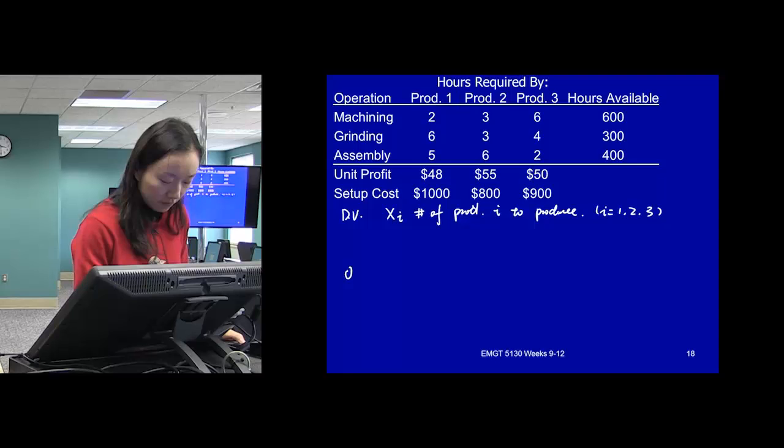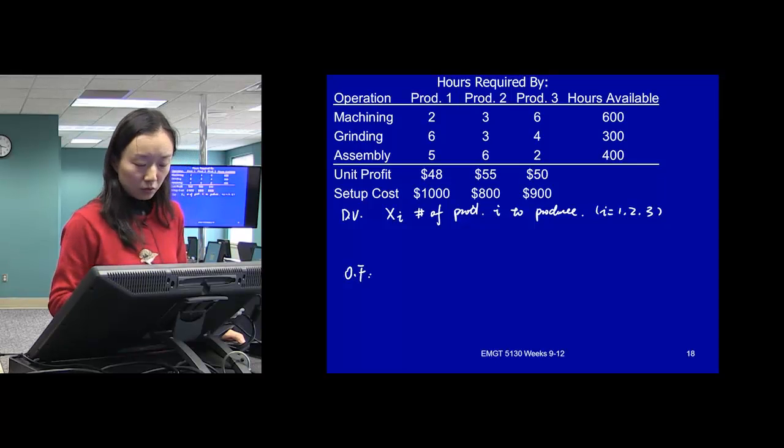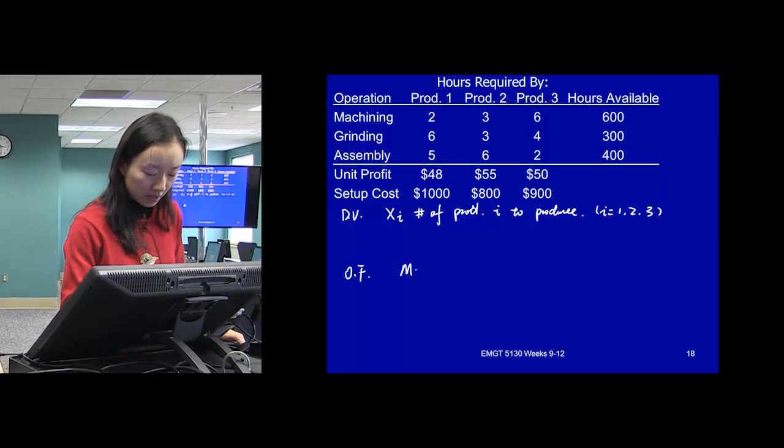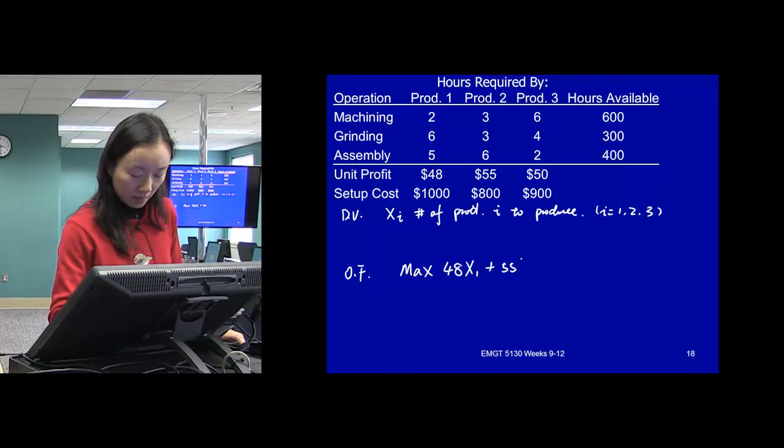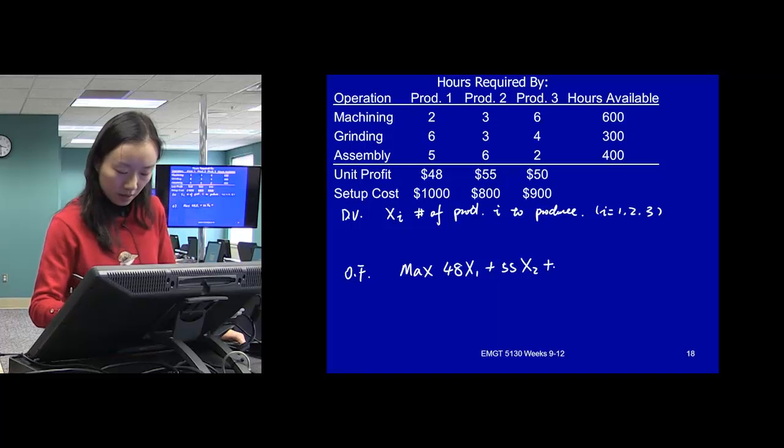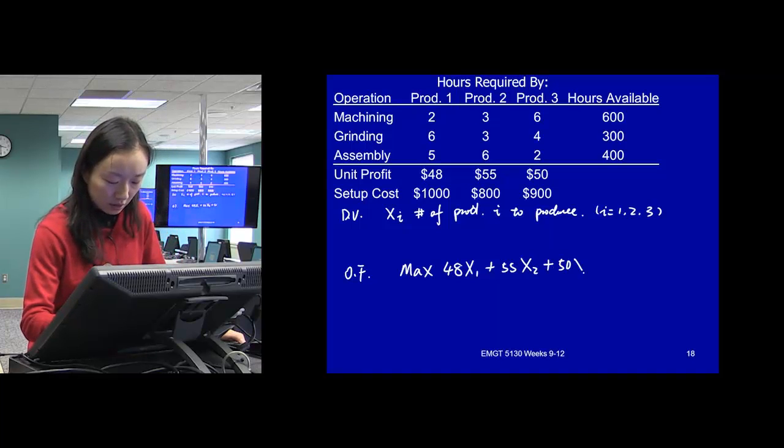And our objective function, we said we're going to maximize the total profit. And we know from the very basic problem here, these are the total profit we can get from producing the 3 products.